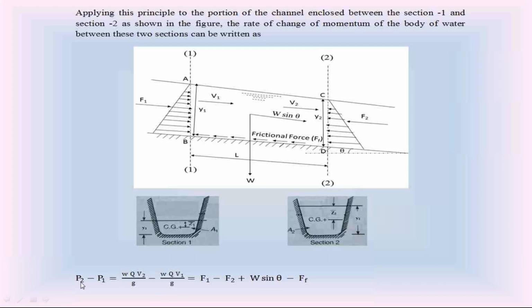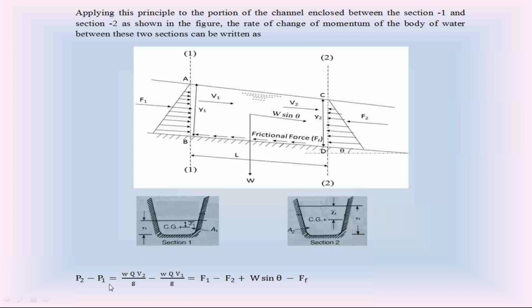Similarly, at section 1, the velocity is V1, so P1 is W Q V1 by g.